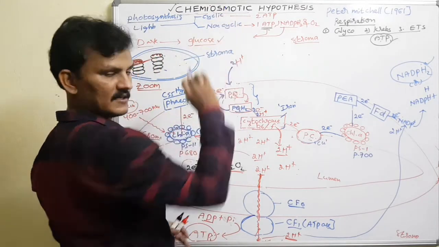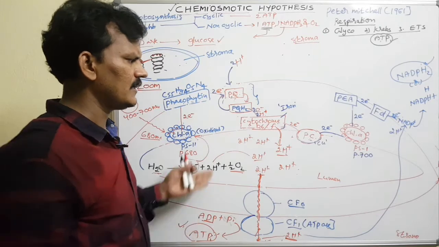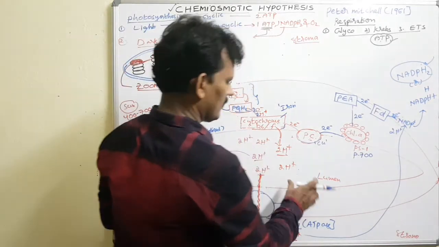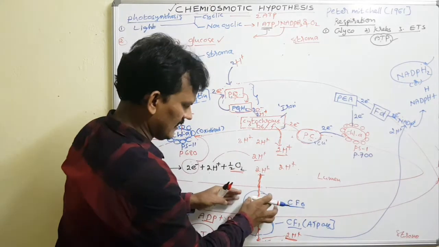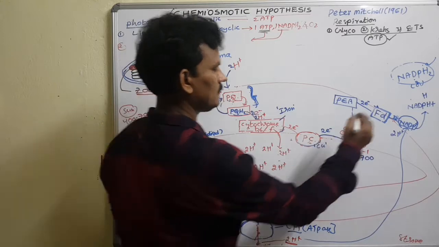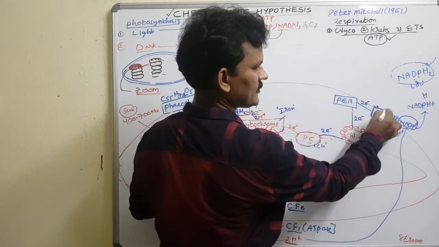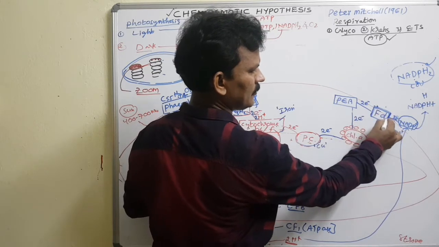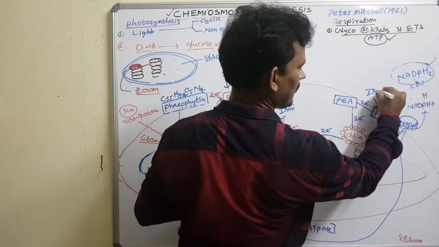But the main intention of the chemiosmotic theory is: how is ATP formed? What are the requirements? A proton gradient is created, and a proton pumping channel is also needed. Ferredoxin, which is present towards the stroma side, the outer side, is an iron sulfur containing protein.